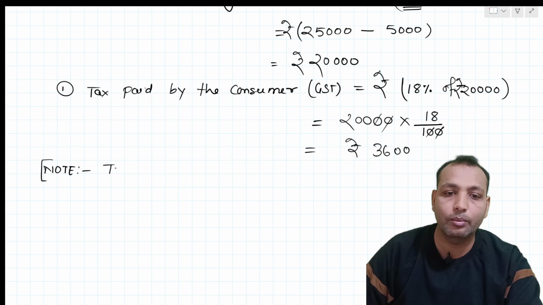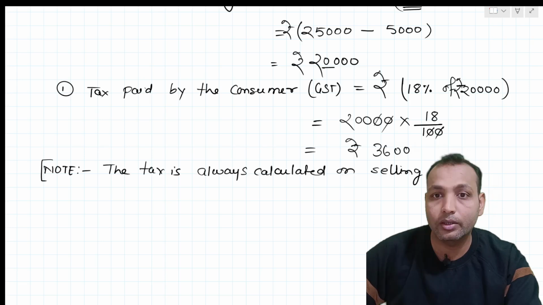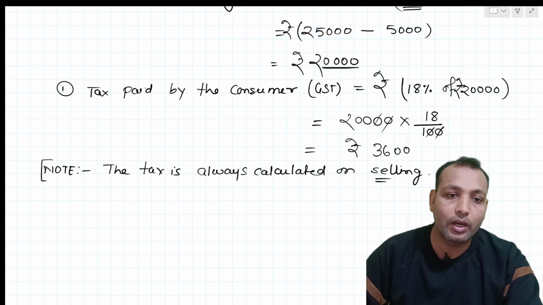always calculated on selling price, right? So you can ask me the question: why are we finding this? If you have any queries or questions regarding this, you can comment below, so that I can answer you there. So the tax is always calculated on the selling price, not on the actual price or mark price.